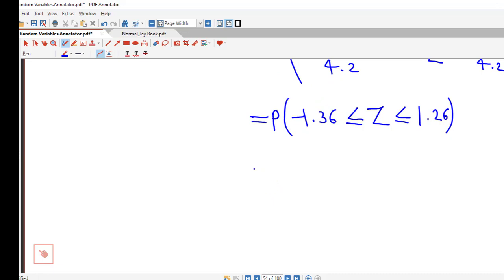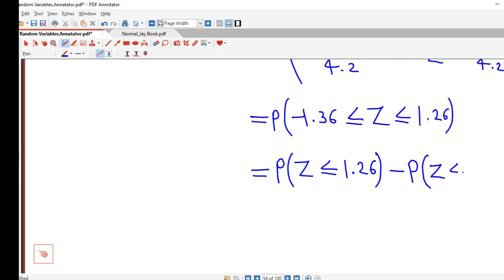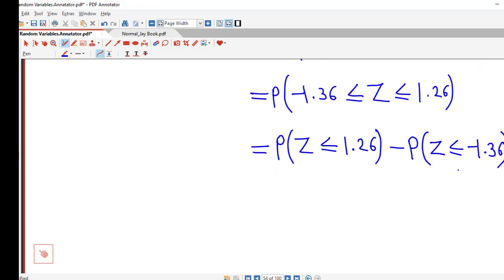Now using the property of distribution function, this we can rewrite as probability that Z is less than or equal to 1.26 minus probability that Z is less than or equal to minus 1.36. Now to obtain these two probabilities, we will use the cumulative normal probability table for standard normal random variable.